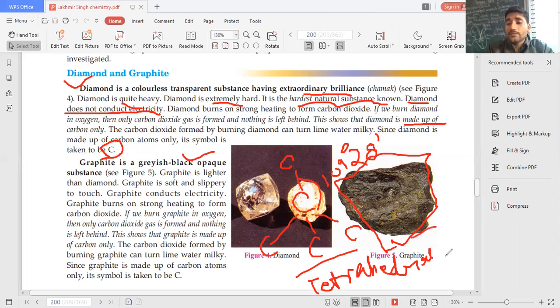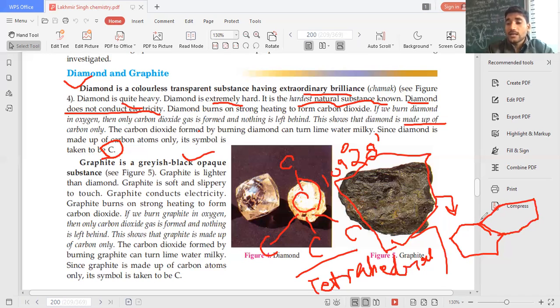While in the case of graphite, the structure is a hexagonal flat layer structure, like this. These are in the form of hexagons. Plus each carbon is forming 3 bonds.